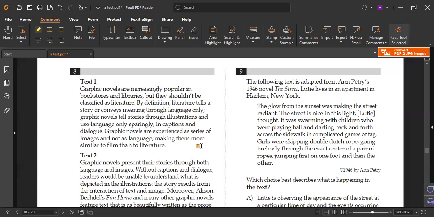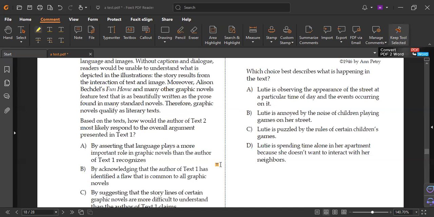Now for number 8, what's your answer? Letter D? Letter B? No. Let's revise it together. Always take care of this kind of question. It takes time, but you need to read very quickly. How would the author of text 2 respond to the overall argument? So this question is hard. Overall argument, not a specific point.